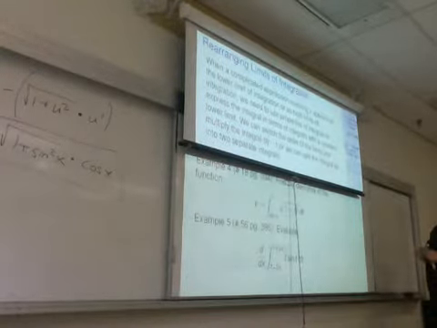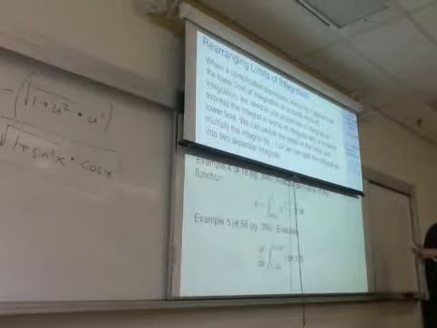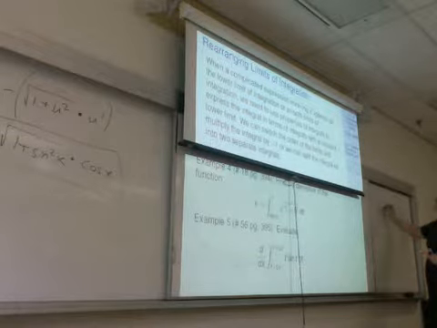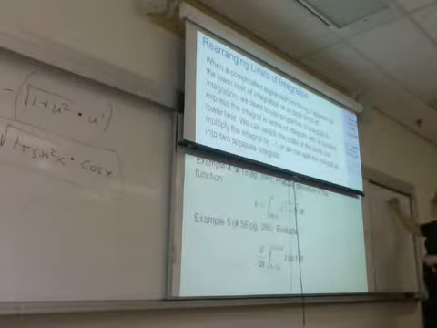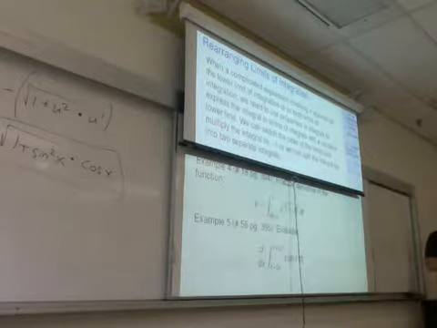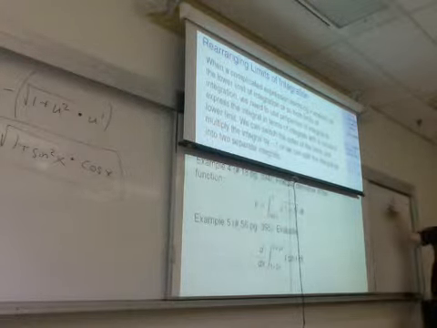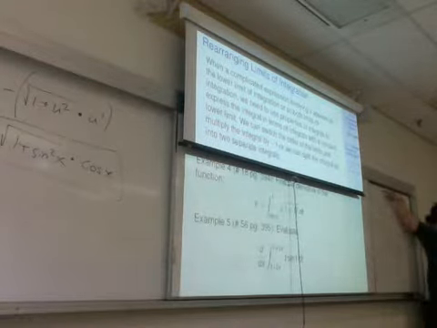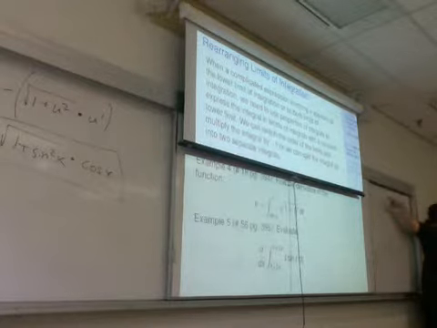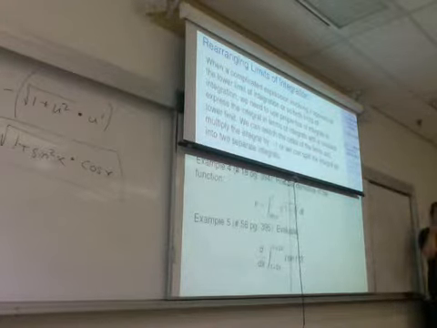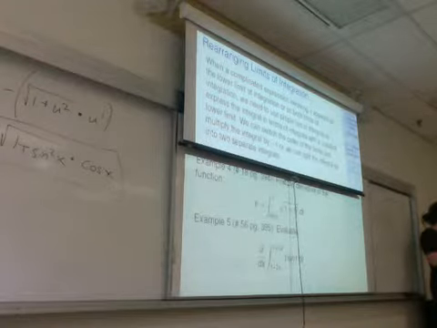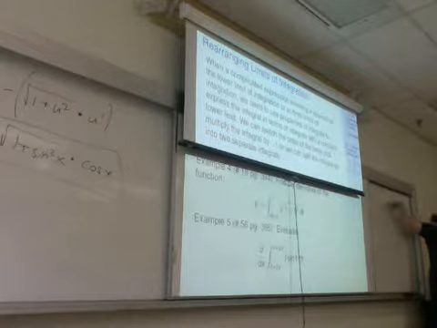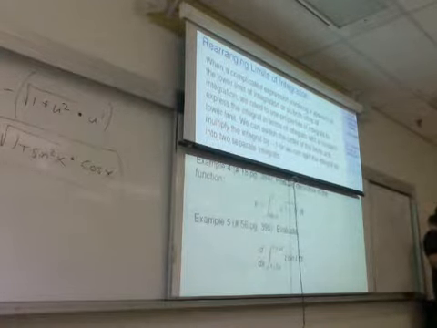So the key thing is I want to find the derivative of the integral from 1 minus 2x to 1 plus 2x of t sine t dt. So the first thing to mention is if both limits have x in them, I want to split this up as two separate integrals. If I want to integrate from here to here, I can do it by integrating from here to 0 and then integrating from 0 to here. And it turns out it doesn't matter if 0 is actually between those two numbers or not. If it's not between those two numbers, I'm integrating from here to 0 and then from 0 to here, and the part where it went down before it went back up again is actually going to cancel itself out.